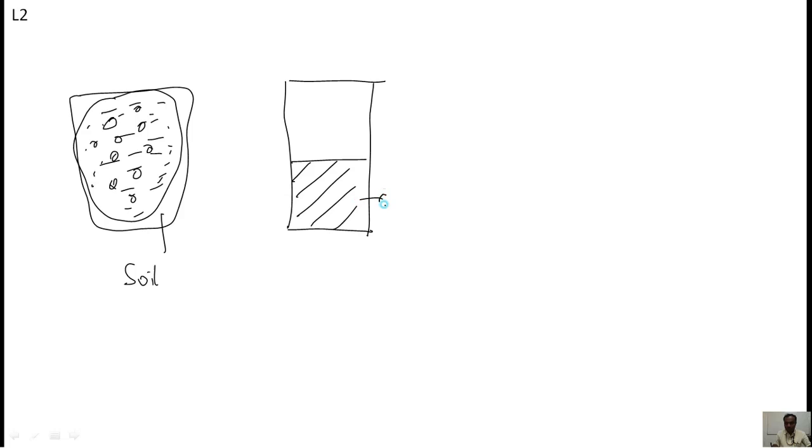That is a solid phase. There will be some water separately kept, this is the water phase, and after that we put some air in it. This is the air phase. All these three phases together are called a three-phase system of soil. Now in this three-phase system, we are studying the compaction chapter, which means we are going to compact this soil.